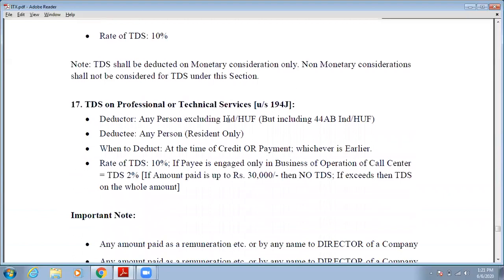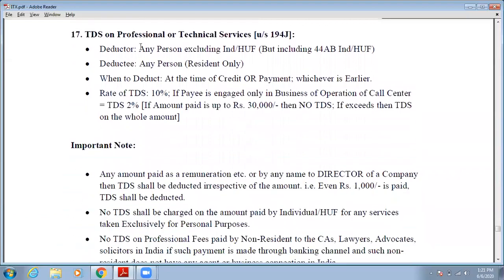Okay. Then let's move on. Next provision is TDS on professional and technical services. If you are paying any amount to a person who is giving you professional and technical services, what will be the TDS provision? So who will be the deductor? Any person excluding individual and HUF.